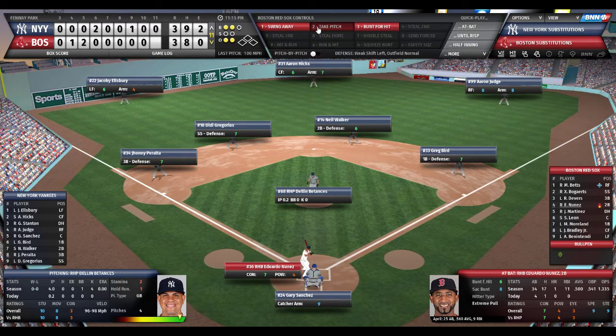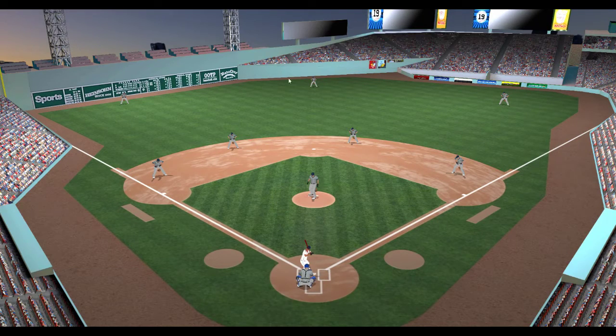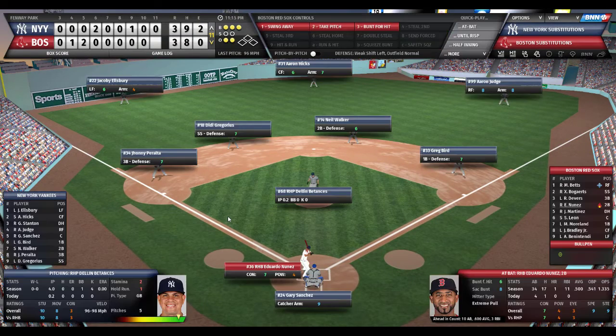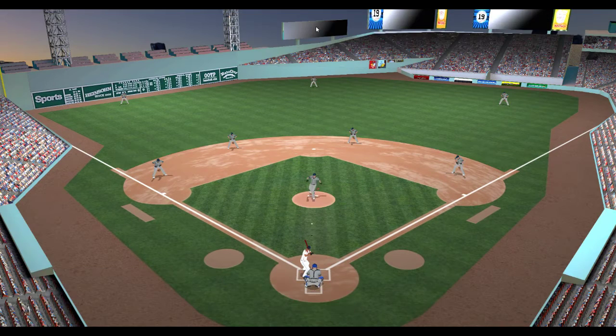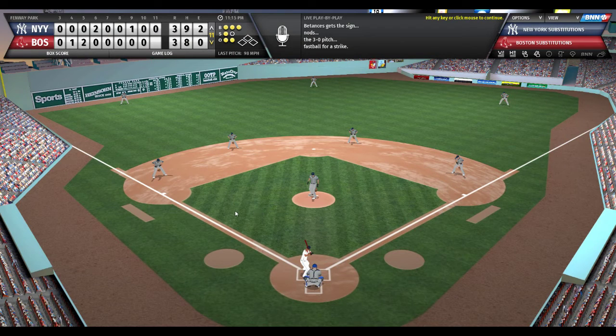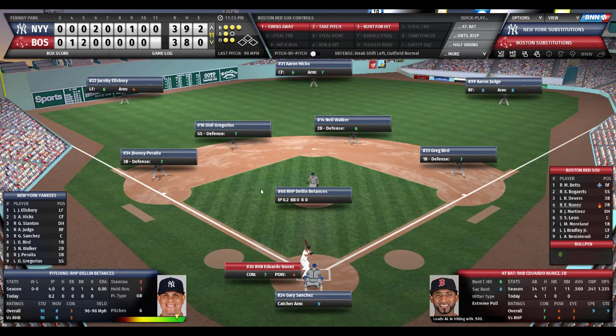Nunez will not swing until he gets a strike. Dylan Betances. He's ready. Here's the pitch. Ball 3 again, way inside. Nunez puts the bat on his shoulders. Here comes the pitch. And that strike is poured in there. 98-mile-per-hour fastball right down the pike. Nunez hopes he throws that one again.